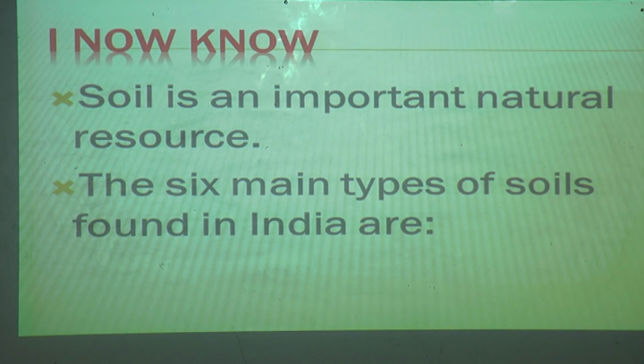We come to know that soil is a very important natural resource. The 6 main types of soil found in India are. How many types of soils are there? Yes, you can tell me now. Yes, very good students. 6 types of soils are there. What are they?